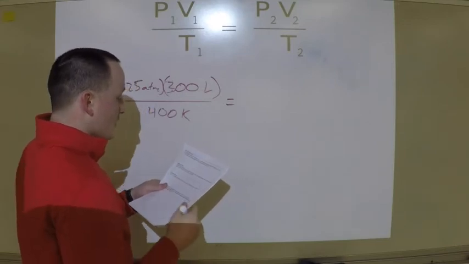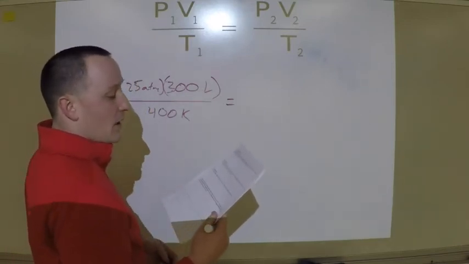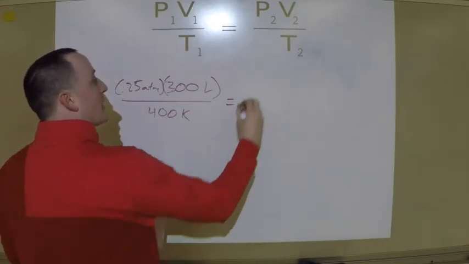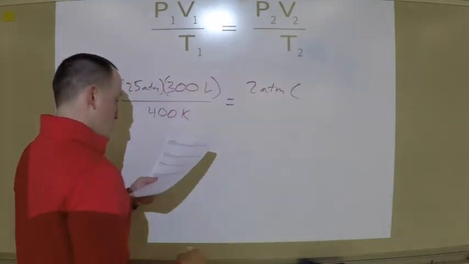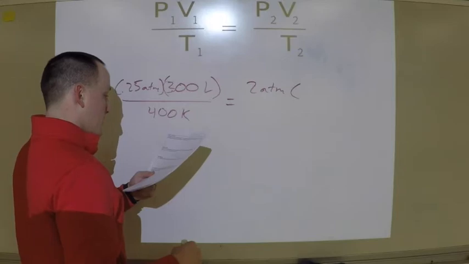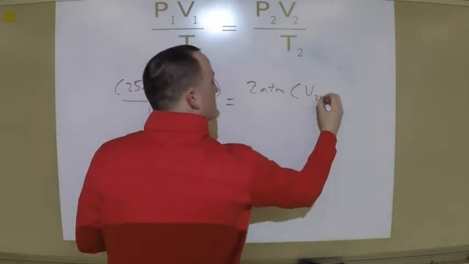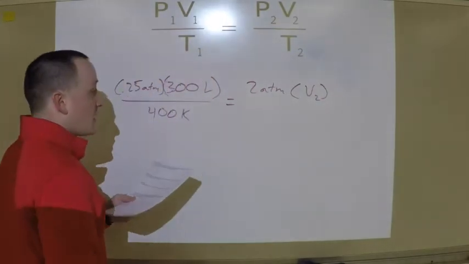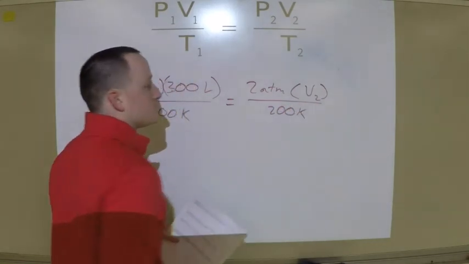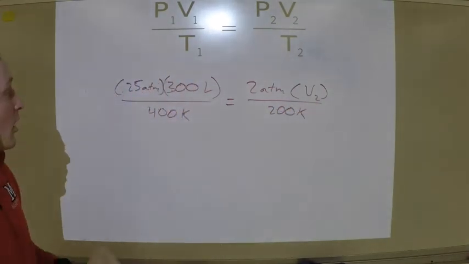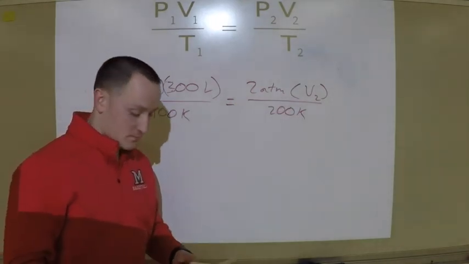So it says, what is the volume occupied by a gas at 2 atmospheres? So now my pressure is 2 atmospheres. I don't know the volume. And my temperature is now 200 Kelvin. And now I'm going to solve for V2.